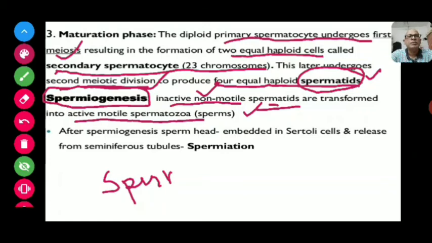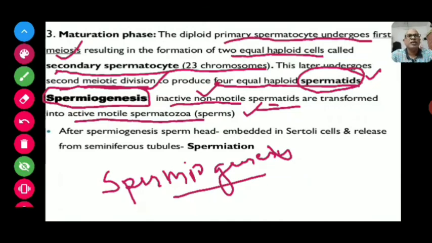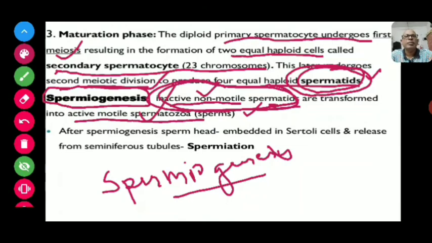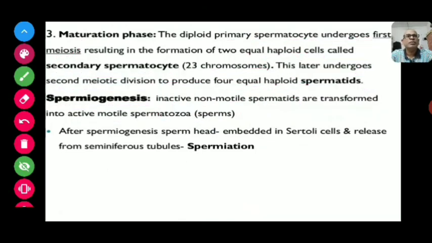Spermiogenesis is the process of conversion of inactive non-motile spermatids into active motile spermatozoa. After spermiogenesis, sperm heads are embedded in Sertoli cells.